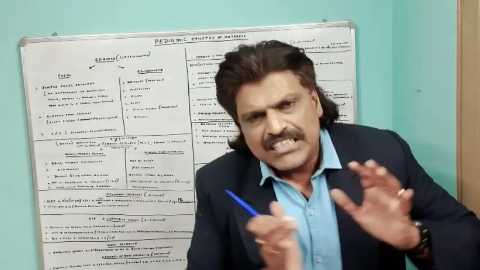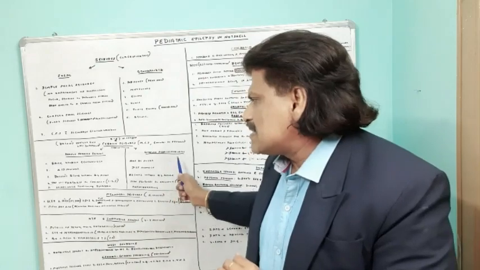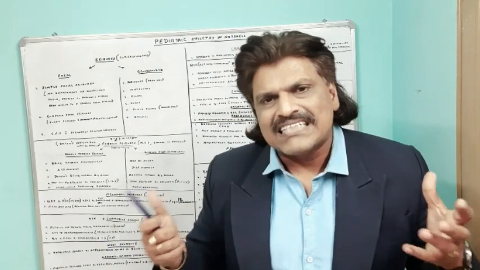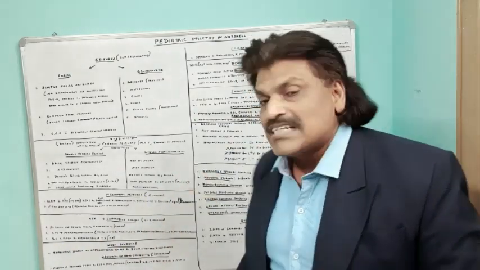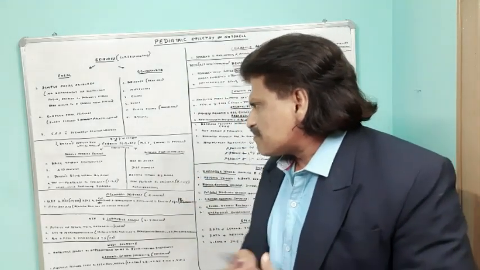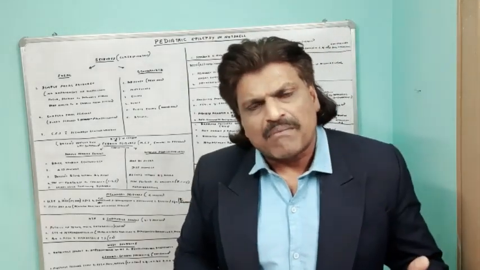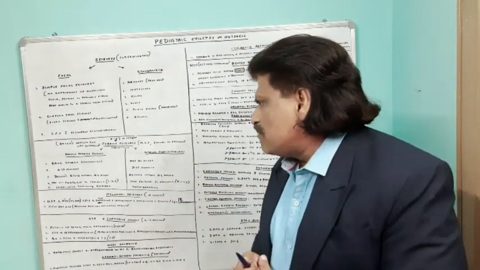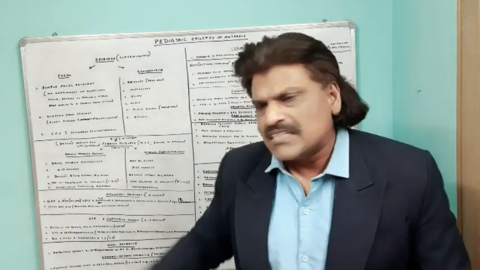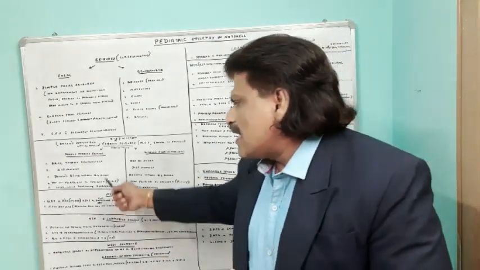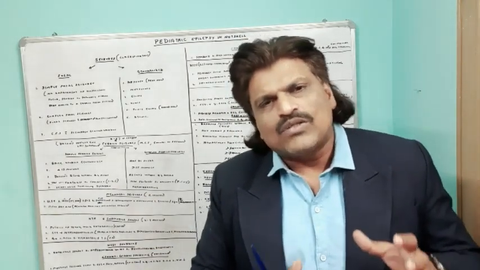So how do we differentiate simple febrile seizures from complex febrile seizures? Simple febrile seizures are brief and usually generalized, whereas complex febrile seizures may be focal, where a particular part of the brain gets affected. Simple febrile seizures usually last less than 15 minutes, whereas complex febrile seizures last more than 15 minutes. Simple febrile seizures do not recur within 24 hours, whereas complex febrile seizures usually recur within 24 hours.